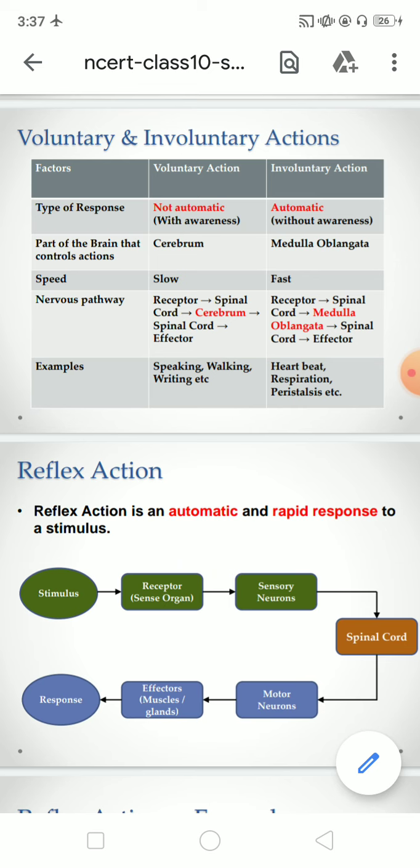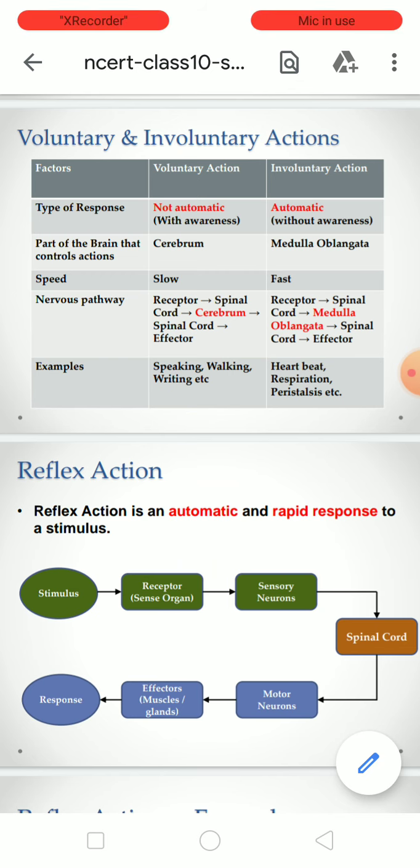The part of the brain that controls action in voluntary action is the cerebrum, and the part of the brain that controls action in involuntary action is the medulla oblongata. The speed of voluntary action is very slow, and the speed of involuntary action is fast.